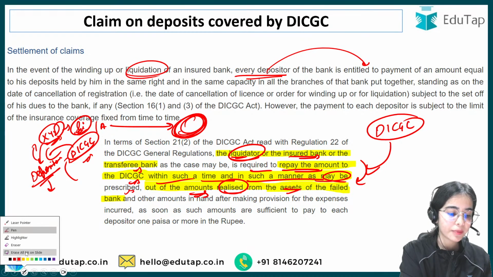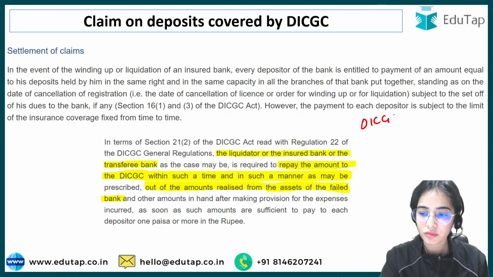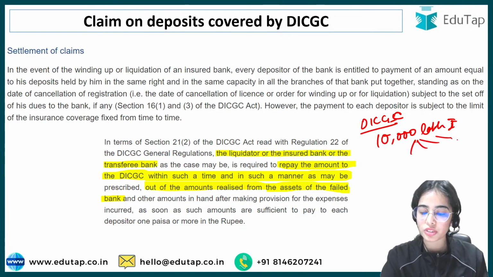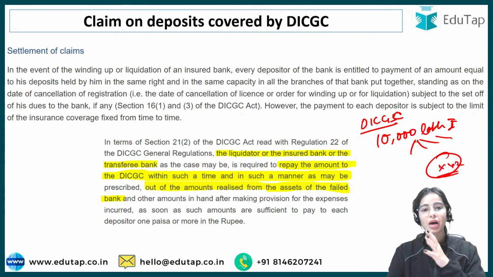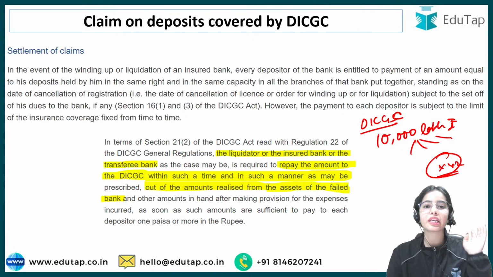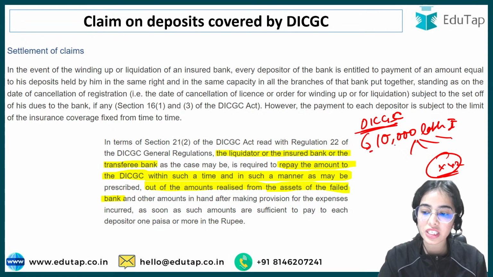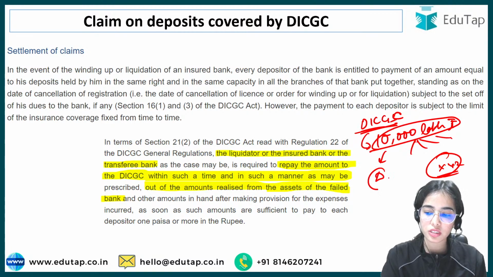So for sure, let's say the DICGC has given 10,000 lakh rupees to the different depositors of a particular bank, XYZ bank. Now this XYZ bank, because it has liquidated, it has fallen down, it has become amalgamated in some other bank, and this bank couldn't repay the depositors, so the DICGC had to give this much of the amount to the depositors of this bank.